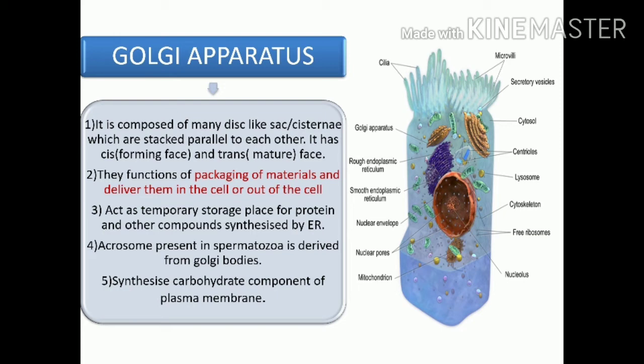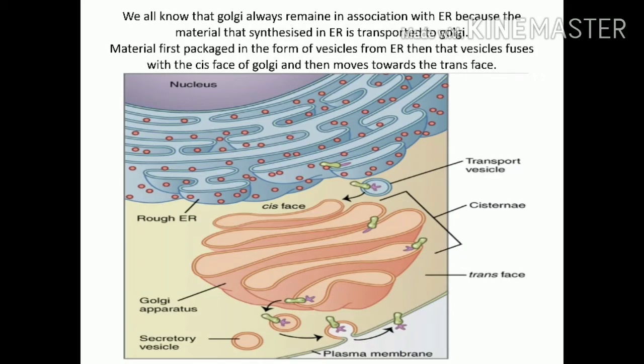Golgi apparatus helps in the packaging of material and delivers it in the cell or out of the cell. Golgi apparatus acts as a temporary storage place for proteins and other components that are synthesized in the ER. Acrosome present in spermatozoa is derived from Golgi apparatus, and Golgi apparatus also helps in the synthesis of carbohydrate components of plasma membrane.